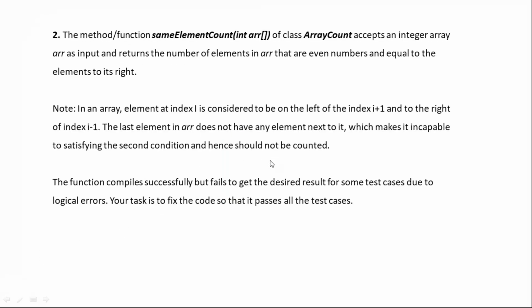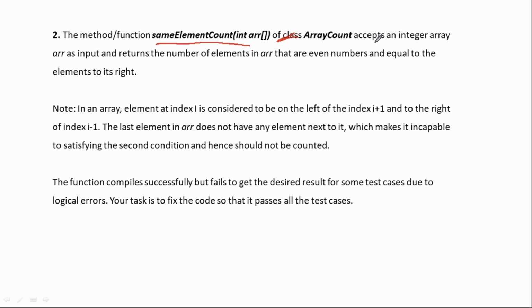Yeah, fine. Now let's take this code snippet. The function name is same element count. Let's see what this function actually performs. Forget about this class and all, because here we have taken Java, but you can take the C language, right?